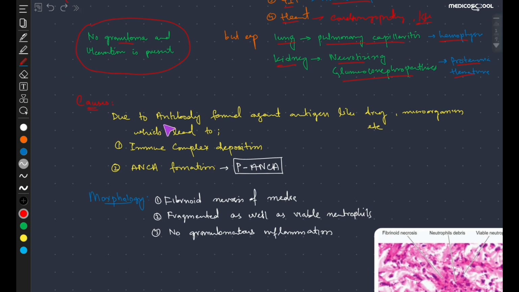Coming towards its causes, it is mainly due to antibodies which form against an antigen like drugs or microorganisms. This antigen-antibody complex can lead to immune complex deposition in different types of vessels, which can cause vasculitis, or these antigens can cause ANCA formation, and this ANCA is mainly P-ANCA, which is related to this kind of disease called microscopic polyangiitis.